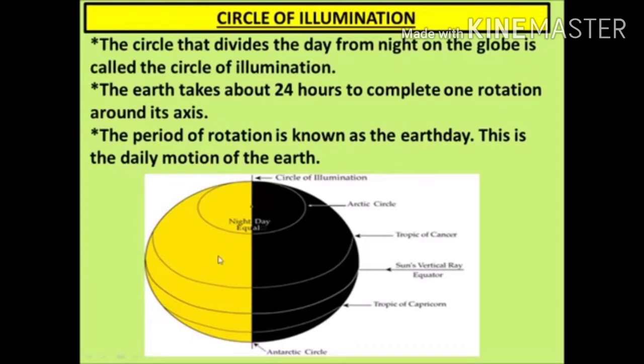Every day in the morning the sun rises, then half of the earth experiences day, and the opposite direction experiences night. So this is going on and on, and the line which divides day from night is called the circle of illumination.